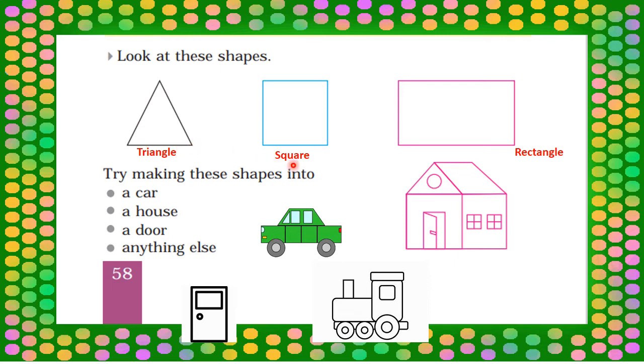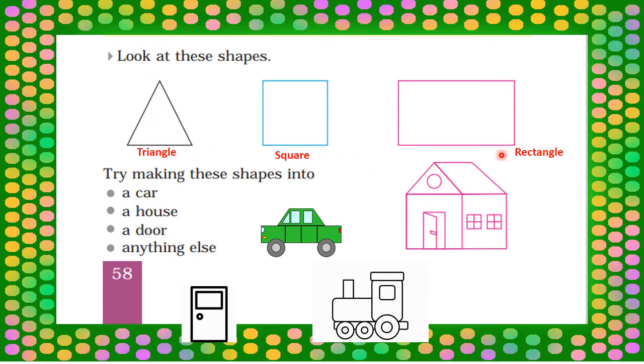Okay. This is square, S-Q-U-A-R-E. Square. Square has 4 same sides. This is a side. This one is also a side. This one is also a side. And this one is also a side. How many sides? 4 sides, and 4 sides are equal. In triangle, there are 3 sides and 3 angles.